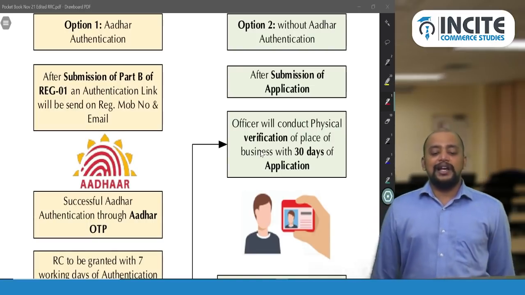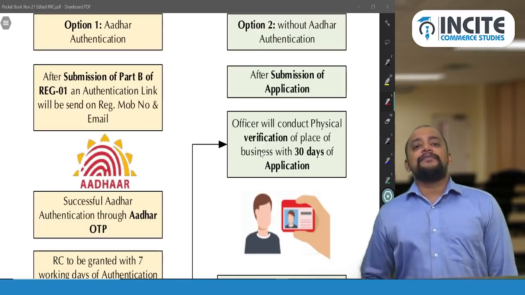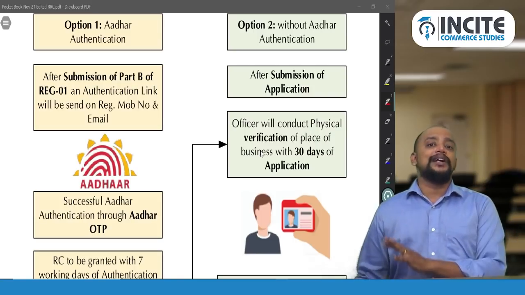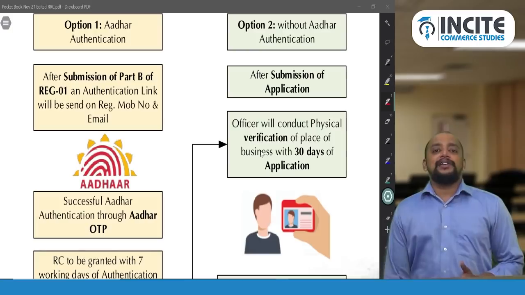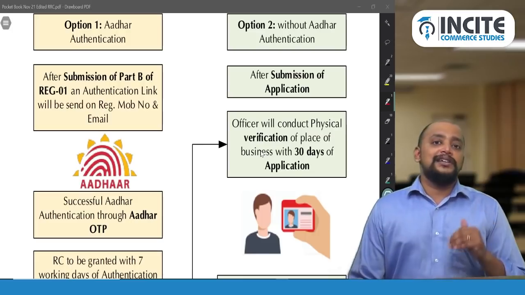So the officer will conduct the physical verification of the place of business within 30 days of application. Previously it was 21 days and now it has been amended to 30 days. So within 30 days of the application, they will be conducting the physical verification at the premises and they need to grant the registration certificate.